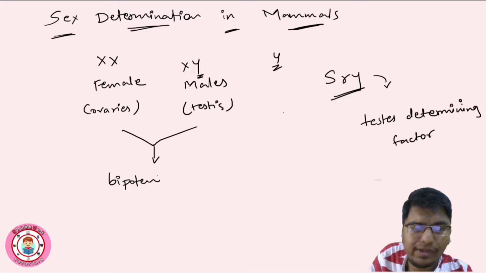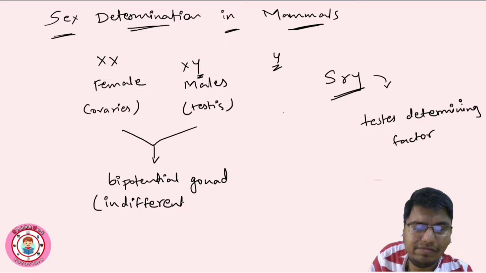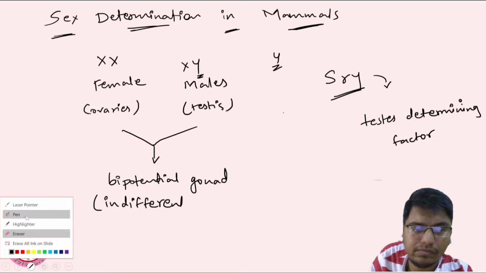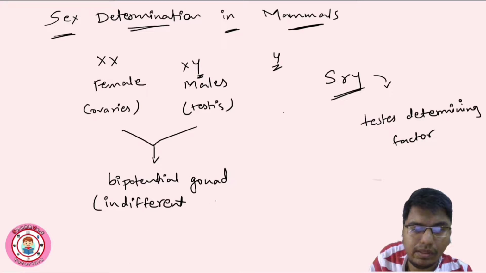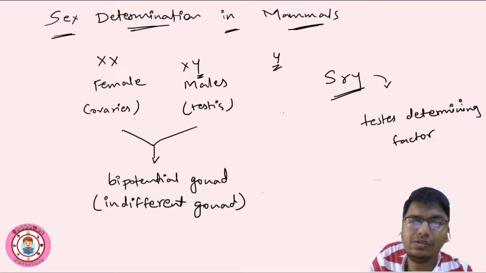It is also known as the indifferent gonad, because it is not differentiated yet, since male and female sex is not determined yet.